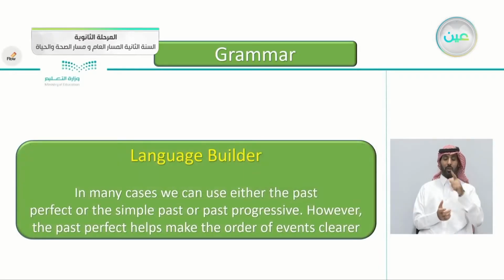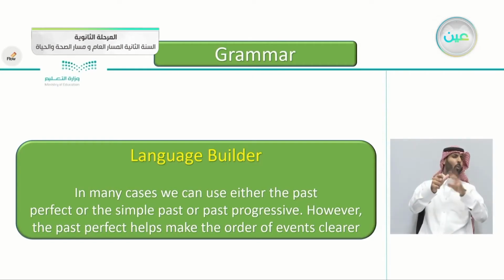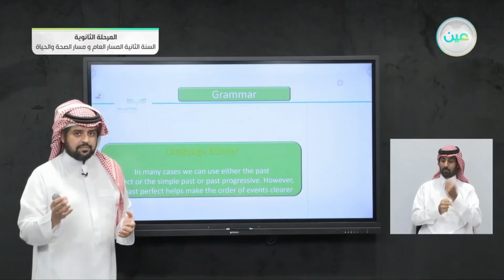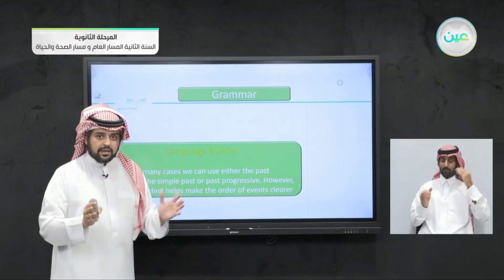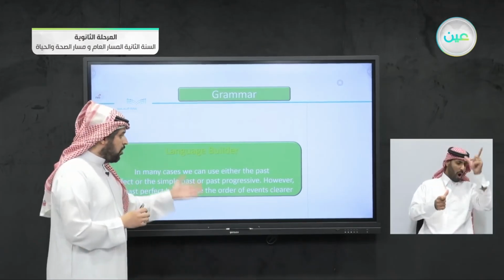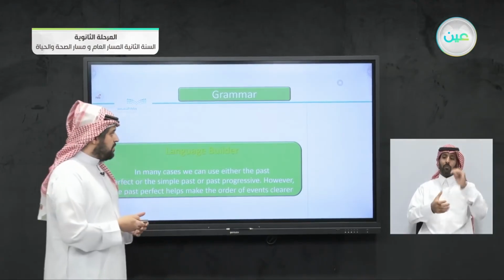Here's a language builder for you, more information for you. In many cases, we can use either the past perfect or the simple past or past progressive. However, the past perfect helps make the order of the events clearer. You can use either the past perfect or the past simple, but if you use the past perfect, it will help clarify the chronological order of the events.